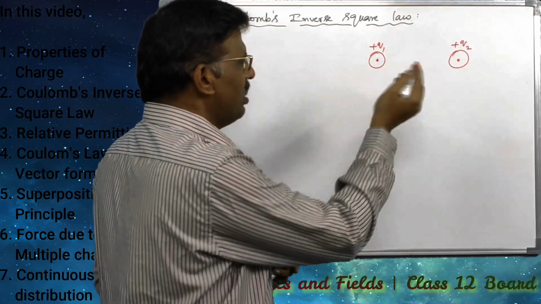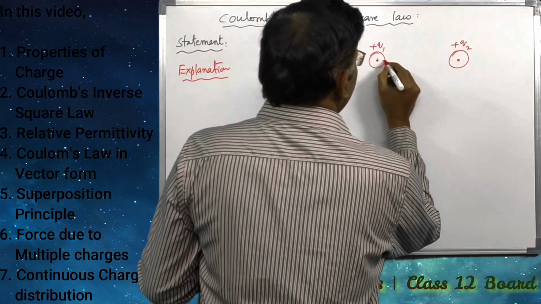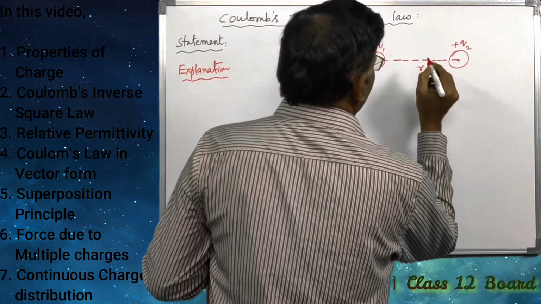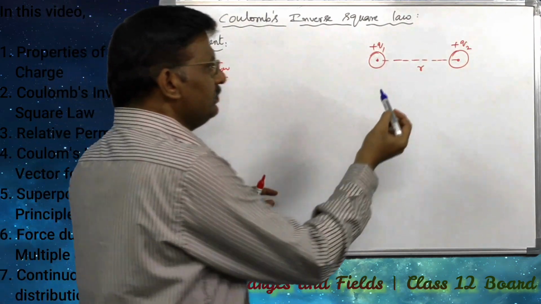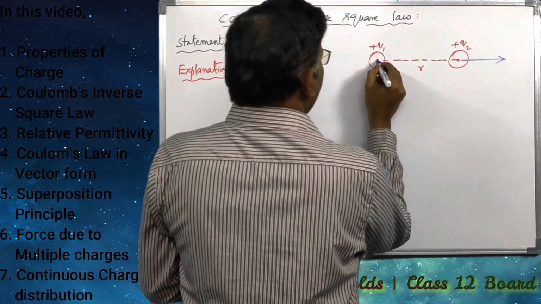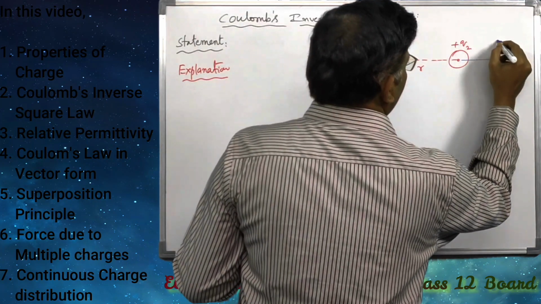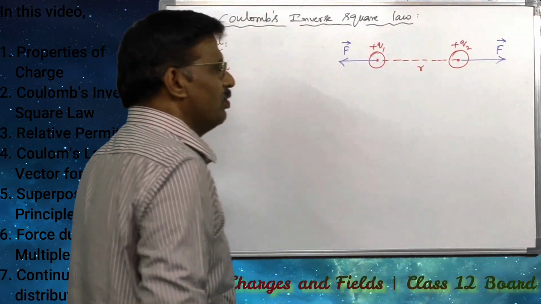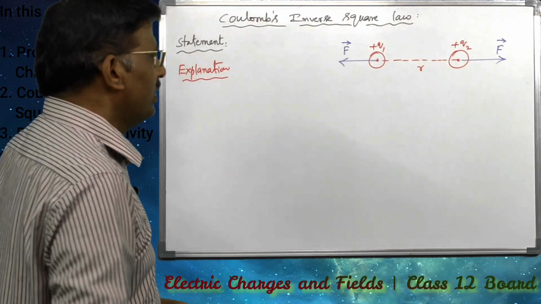When like charges are separated at a certain distance, say small r, they repel with a force. So F bar is the electrostatic force of repulsion between the two charges.